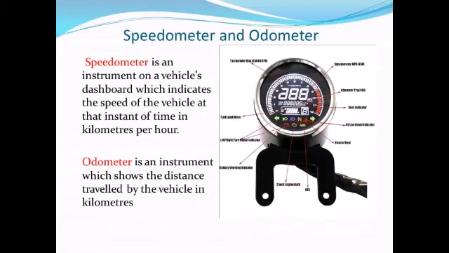And what is odometer? Odometer is an instrument which shows the distance traveled by the vehicle in kilometers. So odometer will tell you the distance traveled by the vehicle, and speedometer will give speed of the vehicle in kilometers per hour.